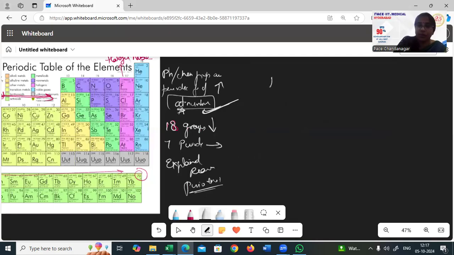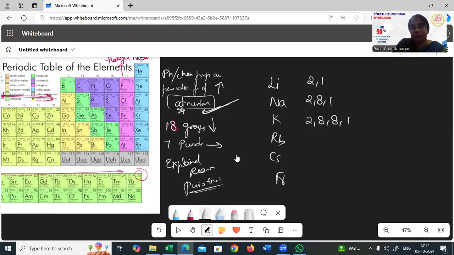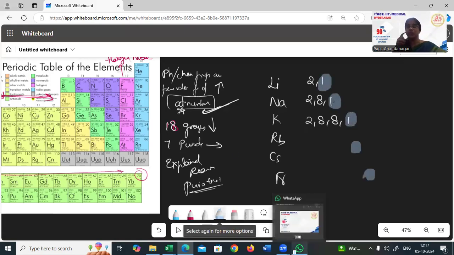Let us validate that. Lithium, sodium, potassium, rubidium, cesium, and francium. Having these numbers, I would say 2, how much is that going to be? 2, 1. I'm writing the configurations. This is 2, 8, 1. This is 2, 8, 8, 1. As you go down like this, if you notice, everywhere you see one only. So everywhere it is just one valence electron in that particular shell.